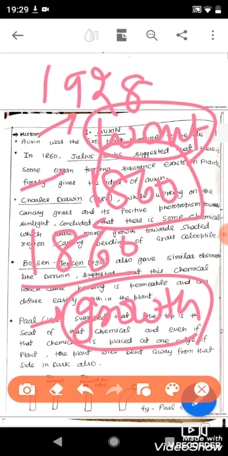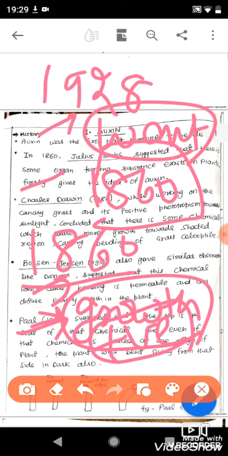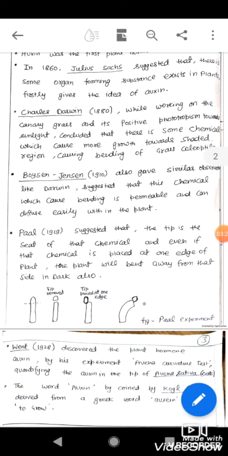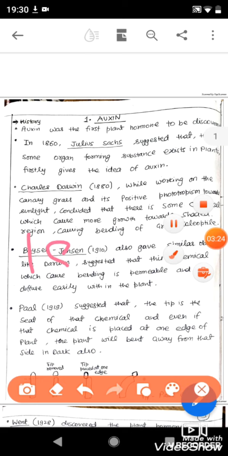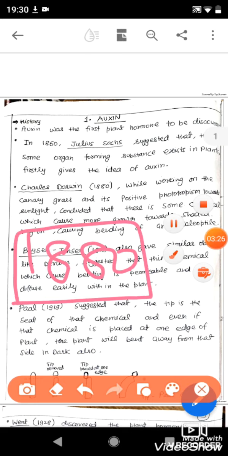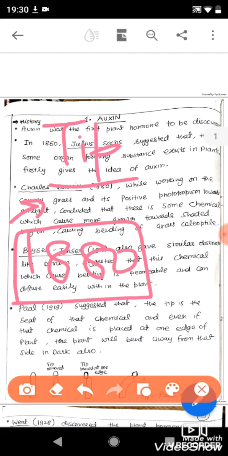He did not name that chemical auxin, or even describe its chemical nature, but he suggested that there is some chemical which regulates the positive growth of the plants. So it was the first stone laid by Julius Sachs. After 20 years, in 1880, there was another scientist, the most famous one in biology, Charles Darwin. Charles Darwin also suggested that there is some chemical in the plants at the tip portion, at meristematic regions like the shoot apical meristem.